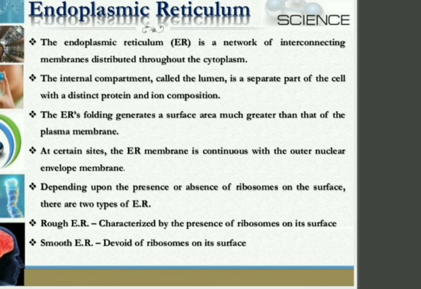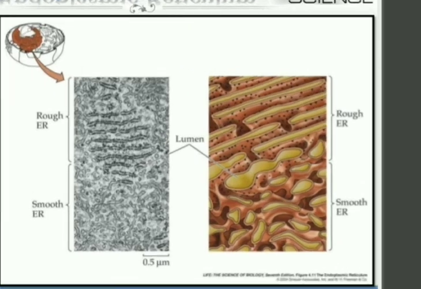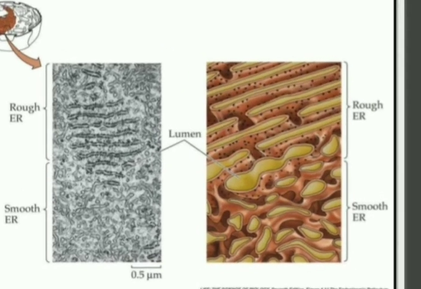Okay, you can see over here the lumen also, isn't it? There is one microscopic image in black and white and another colored. To explain more, you can see small dots over it. What are these small dots? These are ribosomes present on the ER. The upper side is rough and the lower side is smooth. Smooth need not have ribosomes, whereas the upper one contains ribosomes on its surface. Okay.